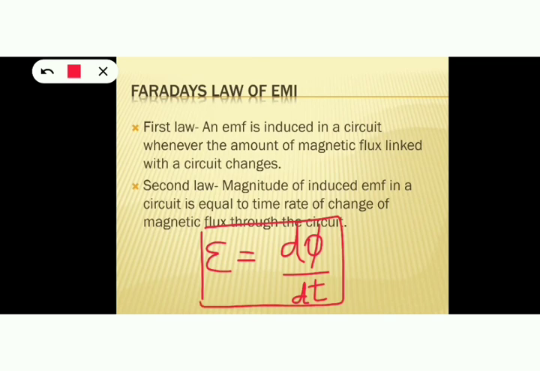Induced EMF E is equal to dφ/dt, where dφ/dt is the time rate of change of magnetic flux. And if we consider the number of turns of the coil, we can take the number of turns as n. So our expression becomes induced EMF E is equal to n into dφ/dt. This is the mathematical expression for Faraday's laws.